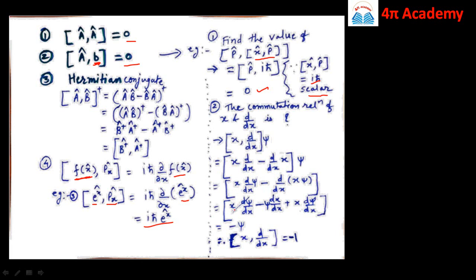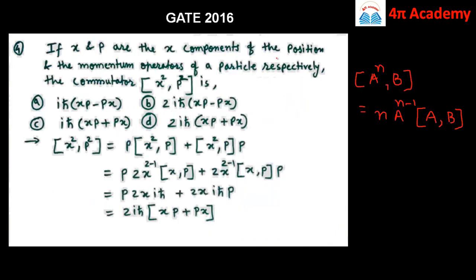So this will be equal to x into dψ/dx minus psi into d/dx of x plus x into dψ/dx. So here this d/dx of x is equal to 1, and this x dψ/dx, x dψ/dx gets cancelled, and this is equal to 1, so it will be equal to minus psi. So the commutation relation of x comma d/dx, its value is equal to -1.